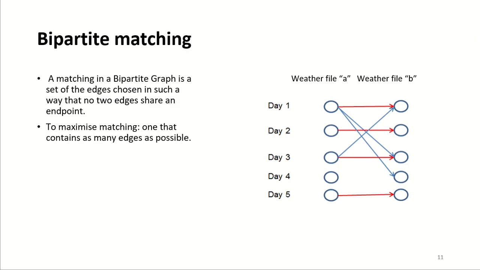We used maximum bipartite matching when calculating the number of similar days because in a maximum bipartite matching, a set of edges is chosen in such a way that no two edges share an endpoint and maximum of such edges are created. Therefore, we can get the maximum value of number of similar days.